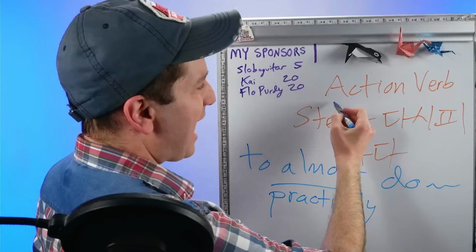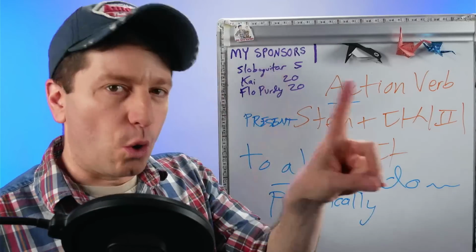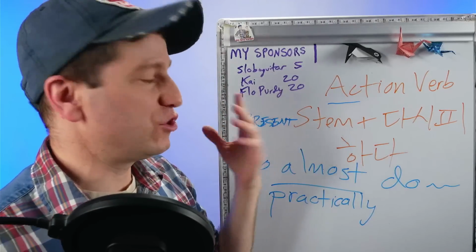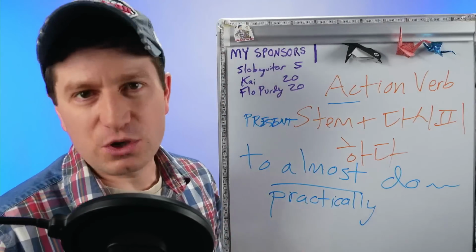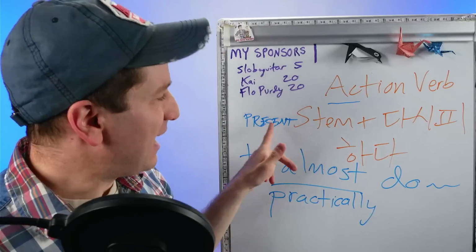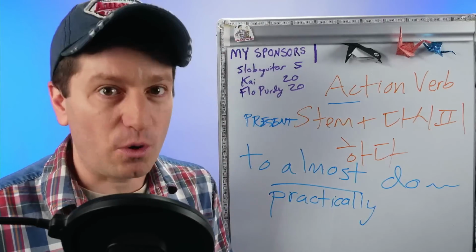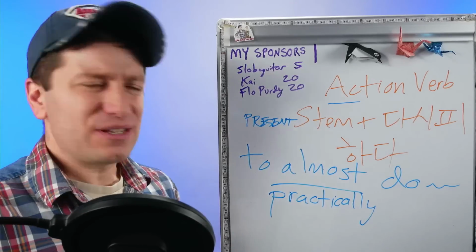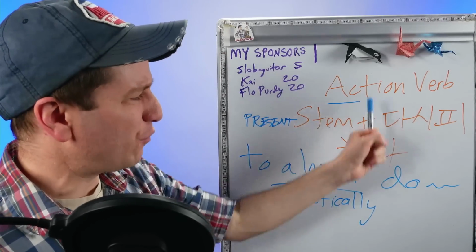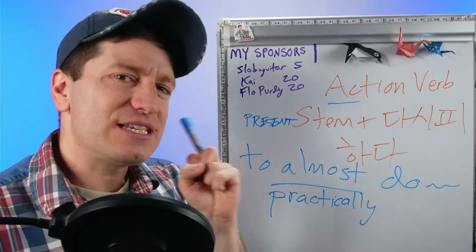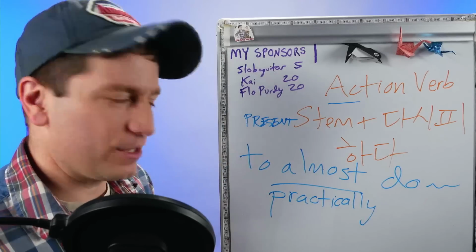Also, this uses an action verb stem. This one though is only the present tense stem. So you would only have, for example, if you were to use hada, you would only get 다시피. You could not have 했다시피 hada with this form. You might be asking, how does this have a different meaning if it's the exact same form just with hada? I'm going to give you a sentence and then I'm going to explain how it works.